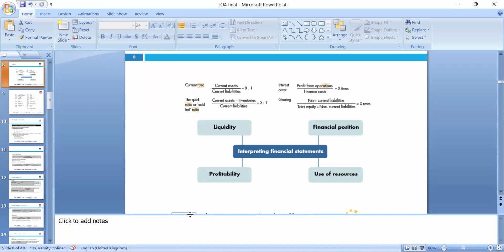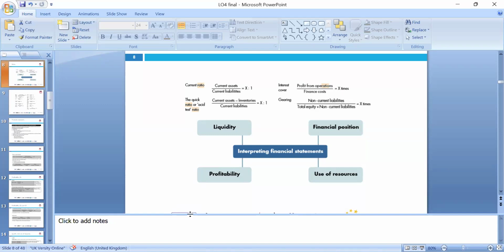So first of all, liquidity. When we say liquid, it means current assets divided by current liabilities. Current assets mean inventory, trade receivables, cash, prepaid, debtors. These we can convert into cash quickly, so they are called liquid.